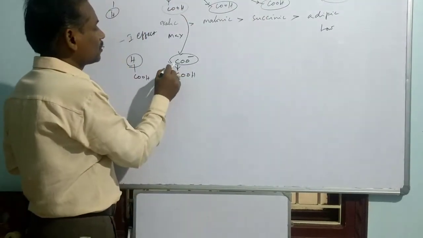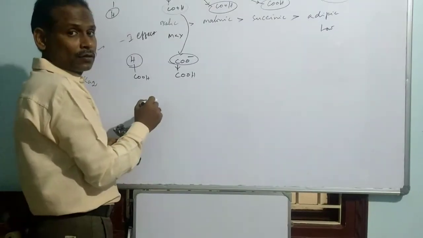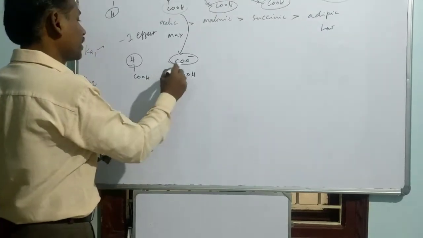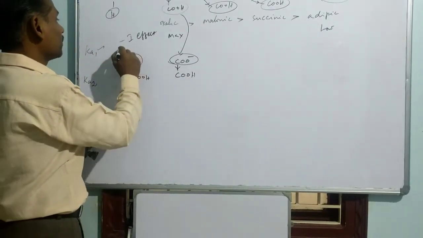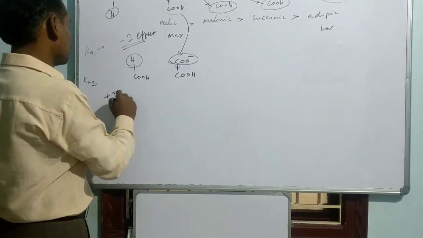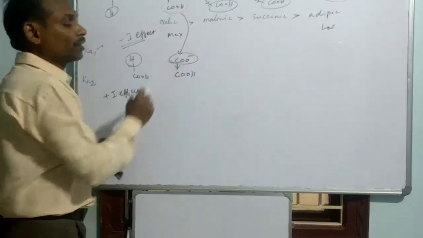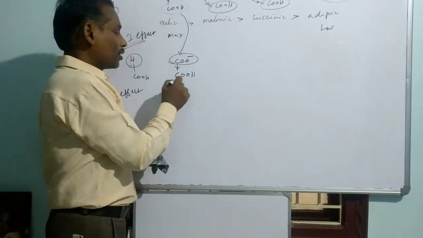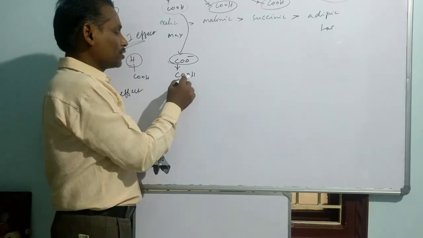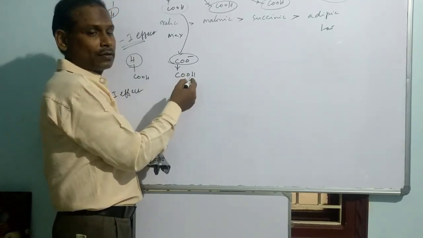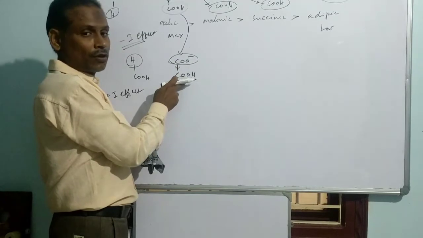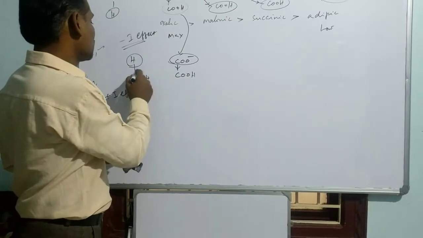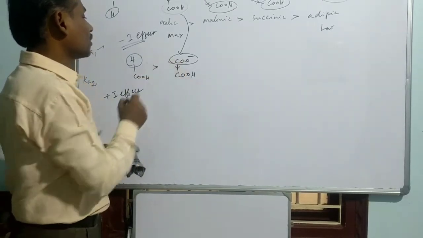But in this case, the COO minus pumps the electron. That means it is behaving as an electron donating group via inductive effect. That means the operating effect is plus I effect, because of the negatively charged carboxylate group. So the bond polarity of the OH bond decreases, and the ejection of the proton is tough compared to formic acid. So I can say formic acid is a better acid compared to the carboxylate.